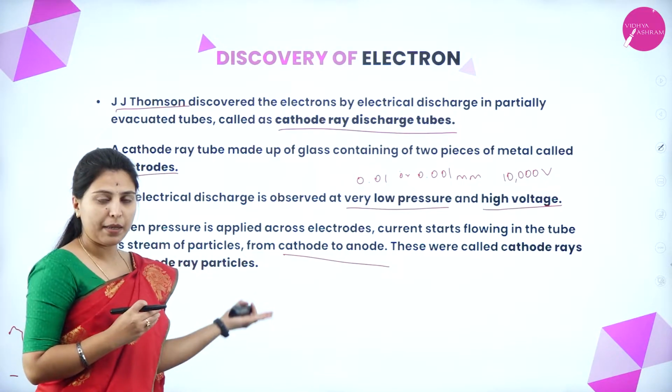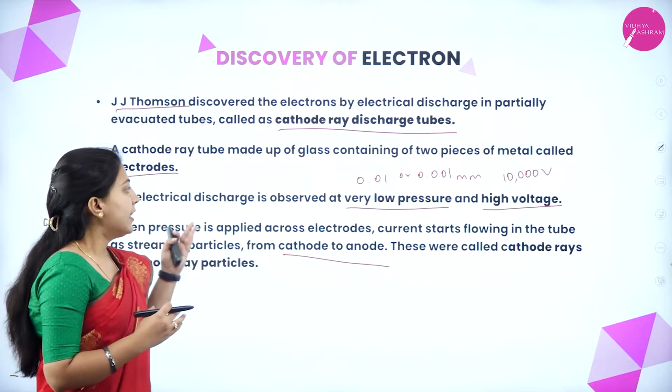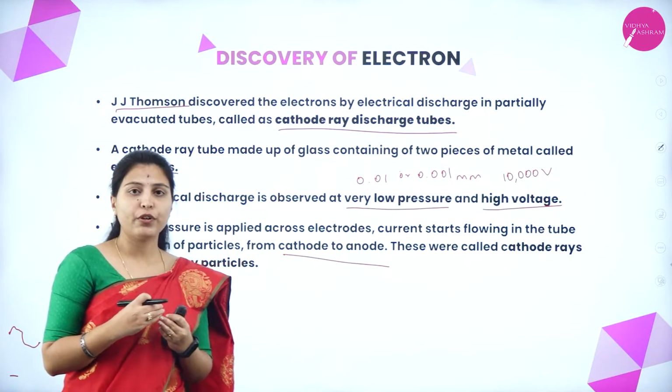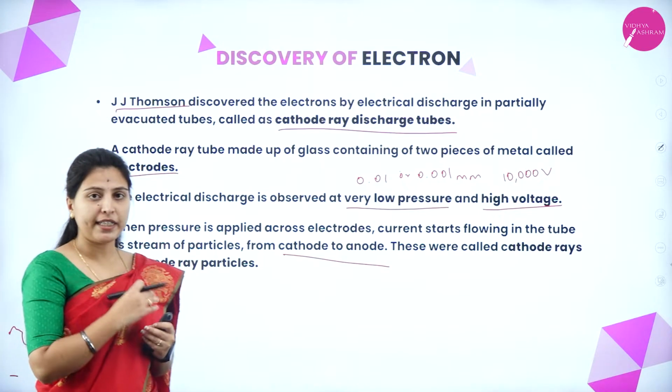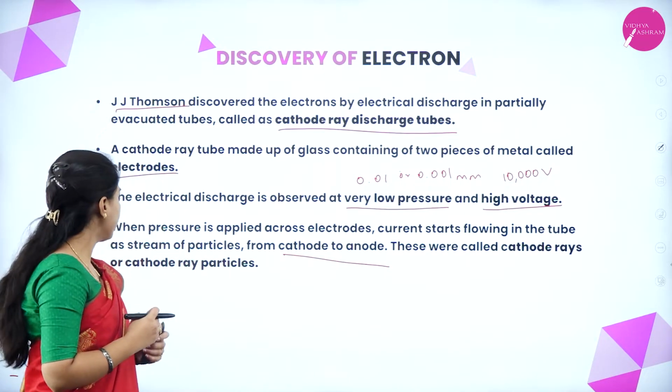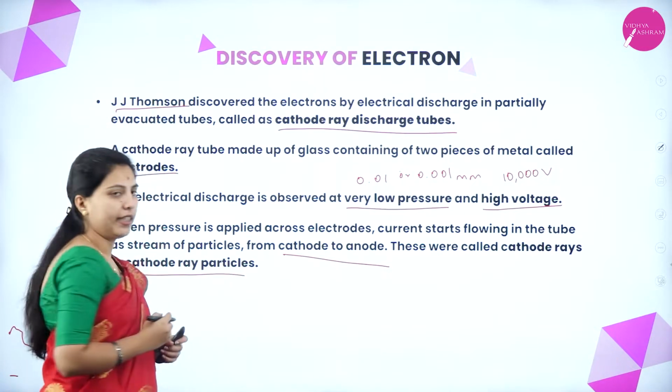When voltage is applied, the stream of particles starts moving from cathode to anode. That's why these particles are called cathode rays or cathode ray particles.